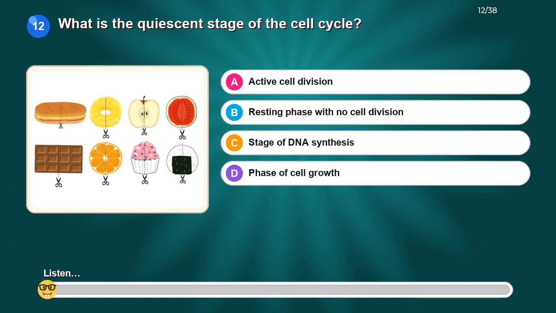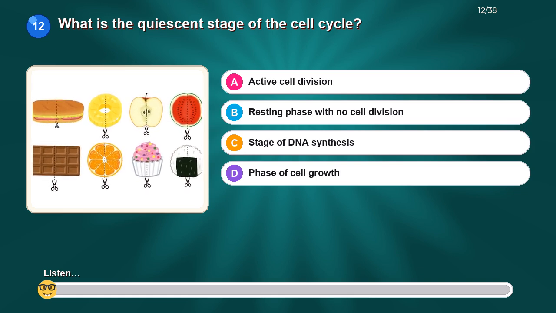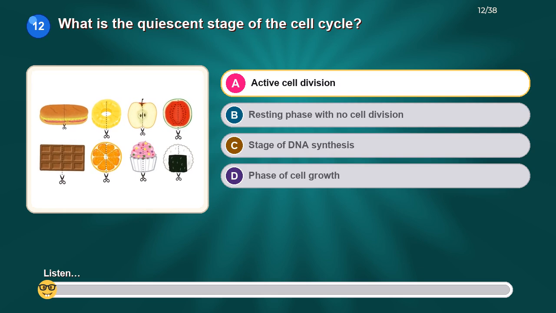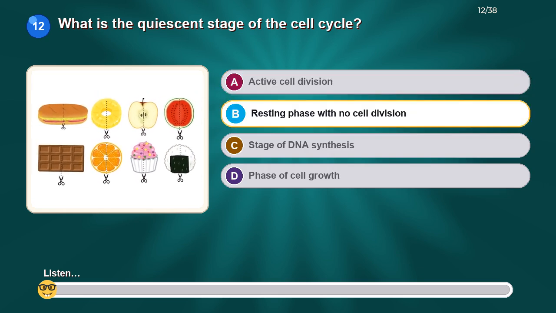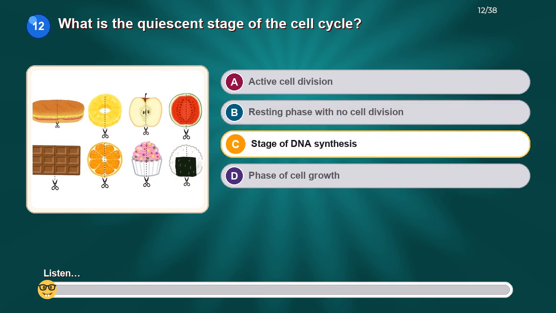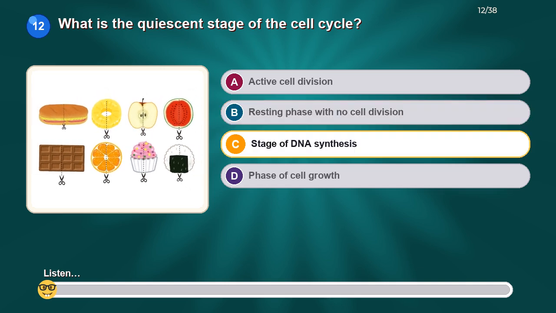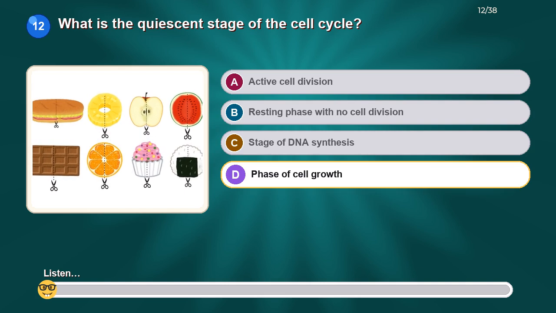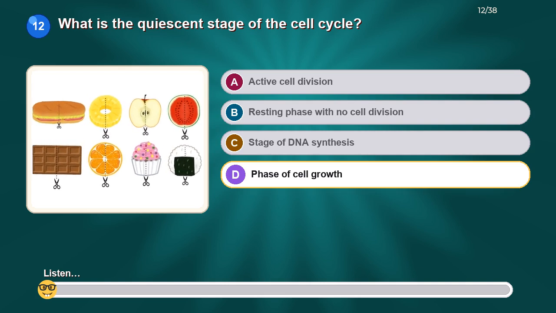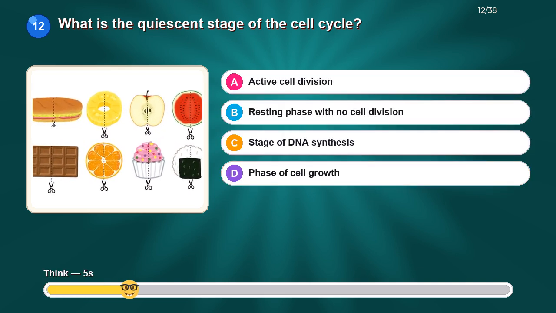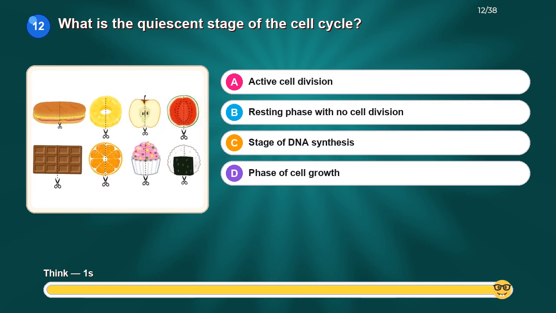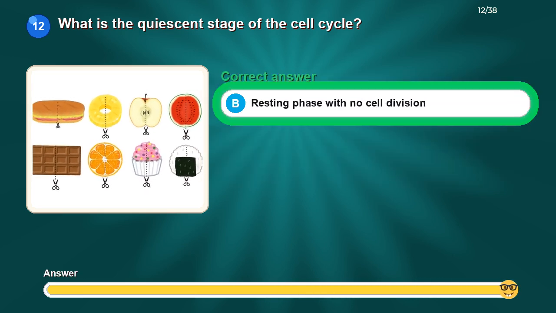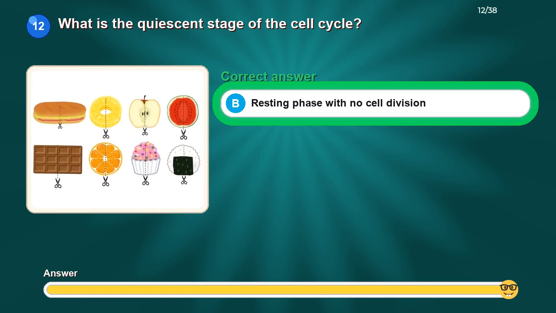What is the quiescent stage of the cell cycle? Option A, active cell division. Option B, resting phase with no cell division. Option C, stage of DNA synthesis. Option D, phase of cell growth. The correct answer is resting phase with no cell division.